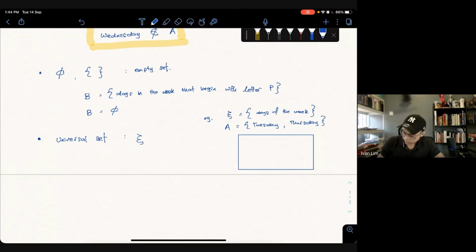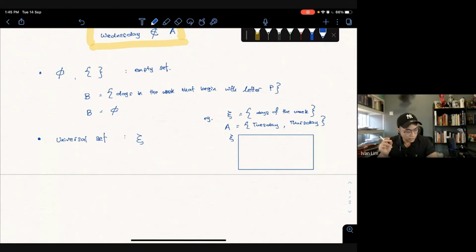What elements are inside? The 7 days of the week, right? So you got Monday, Tuesday, Wednesday, Thursday, Friday, Saturday, Sunday. So you should have 7 elements inside. If we say n bracket, the entire universe, it will be equal to 7.